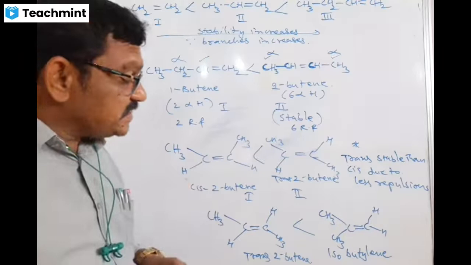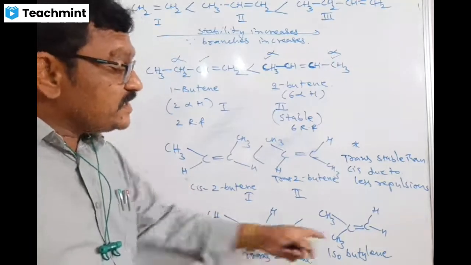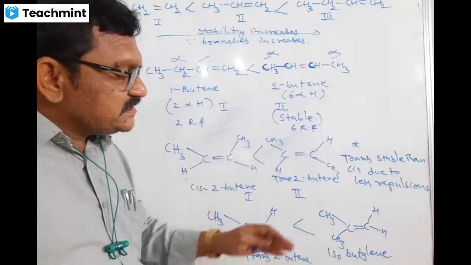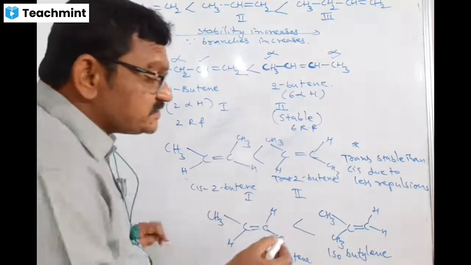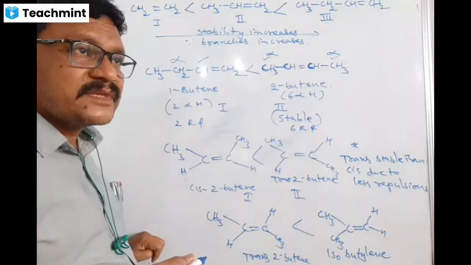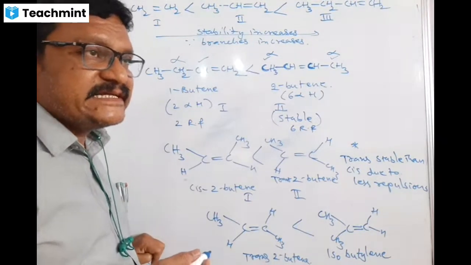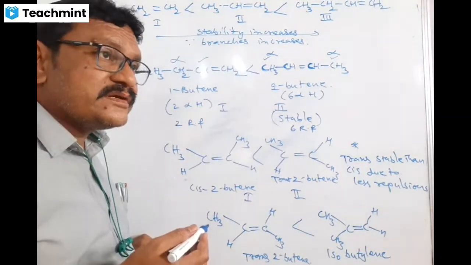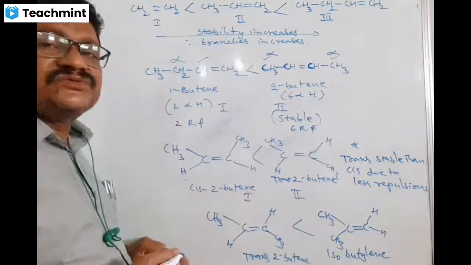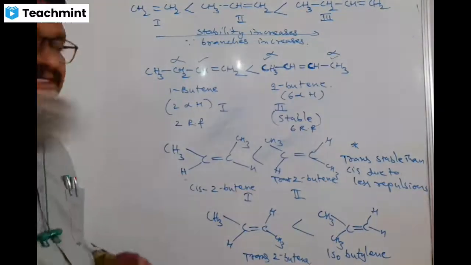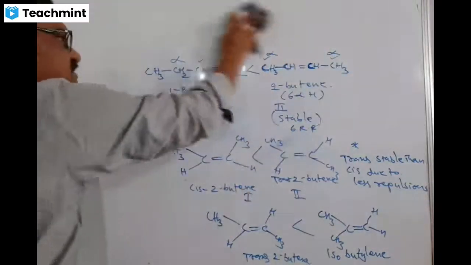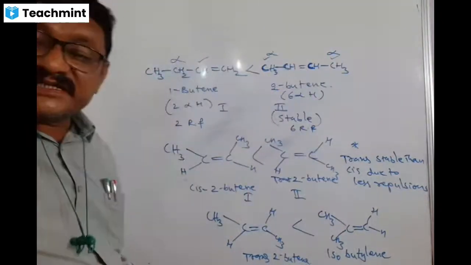But every student has a doubt here. Why is isobutylene more stable than trans-2-butene? Isobutylene contains low heat of combustion and low heat of hydrogenation. That is the reason why isobutylene is more stable than trans-2-butene. So I write here, copy down, a key point. Key point, strongly I say, a bullet point.